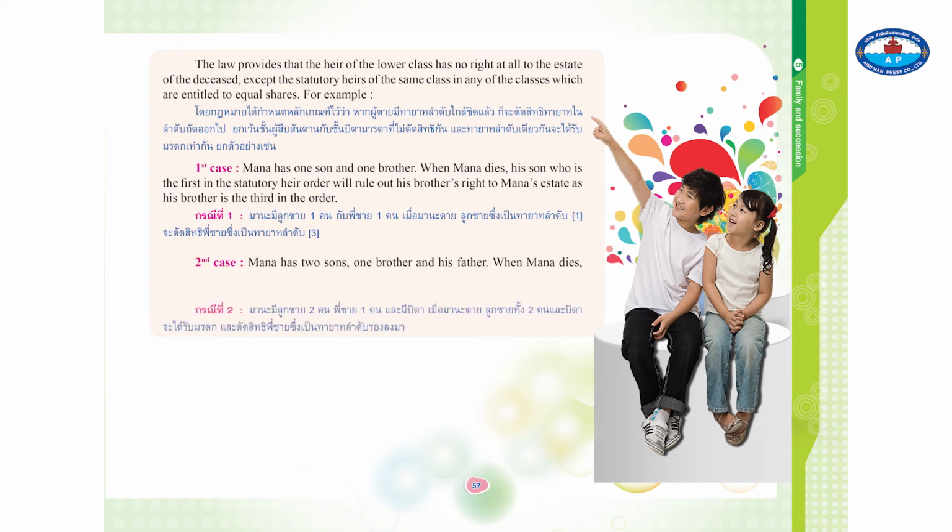Second case. Mana has 2 sons, 1 brother and his father. When Mana dies, his sons and father will be entitled to receive his estate, and this will rule out his brother's right to Mana's estate, as his brother is next after his sons and father in the order.